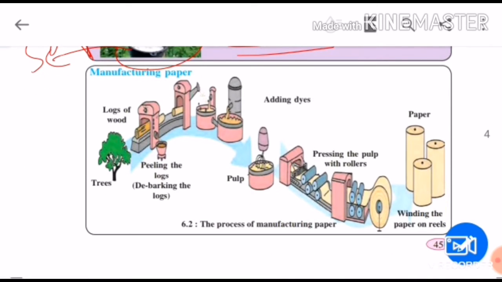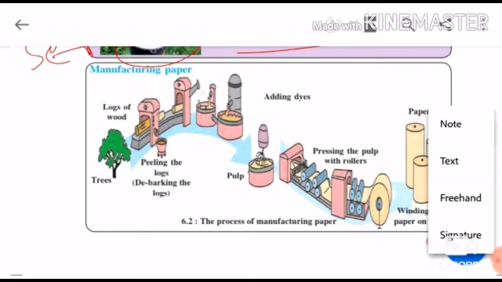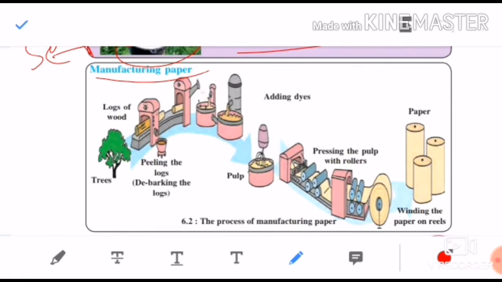That method was called vulcanization. Now let us see a very important topic: paper. How the paper is made. After that, we will see how paper is manufactured in the industry.